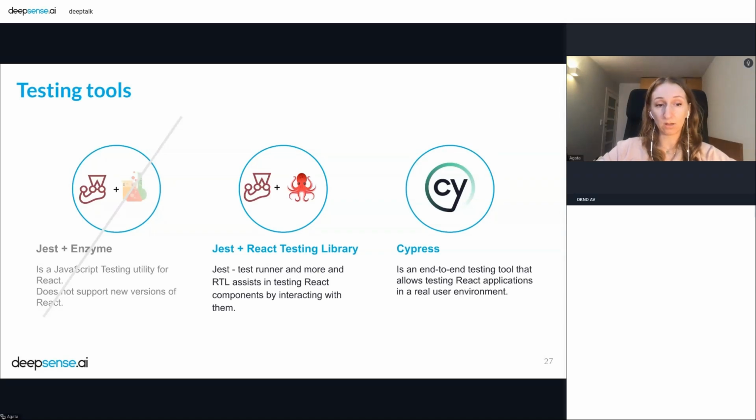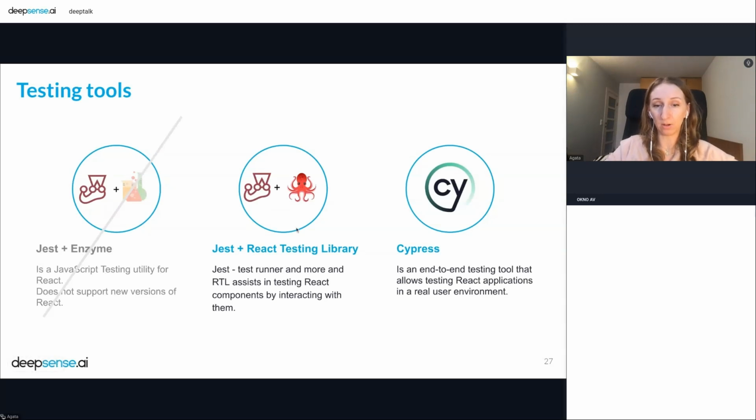Yeah, so what else? If you want to test React, we can use React Testing Library. This is a library for testing components in React, but we need something more, like a test runner and assertions. That's why I put Jest here, and with Enzyme you need to use Jest too, if you want, of course.